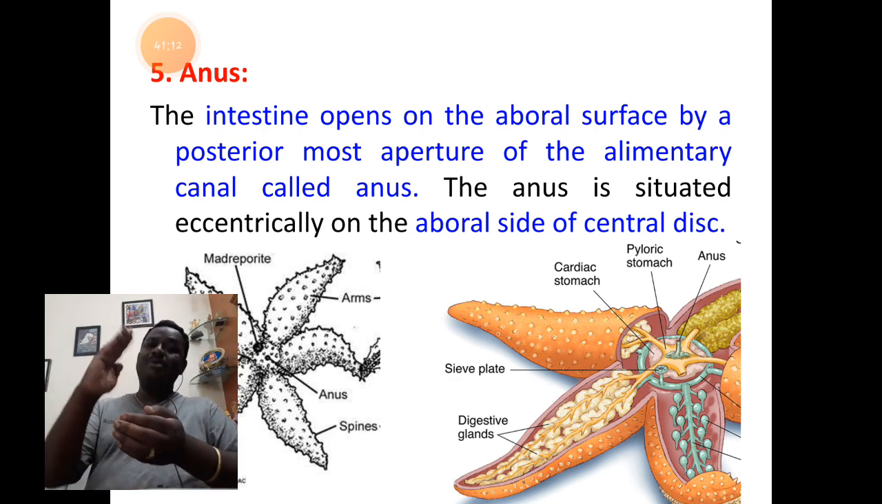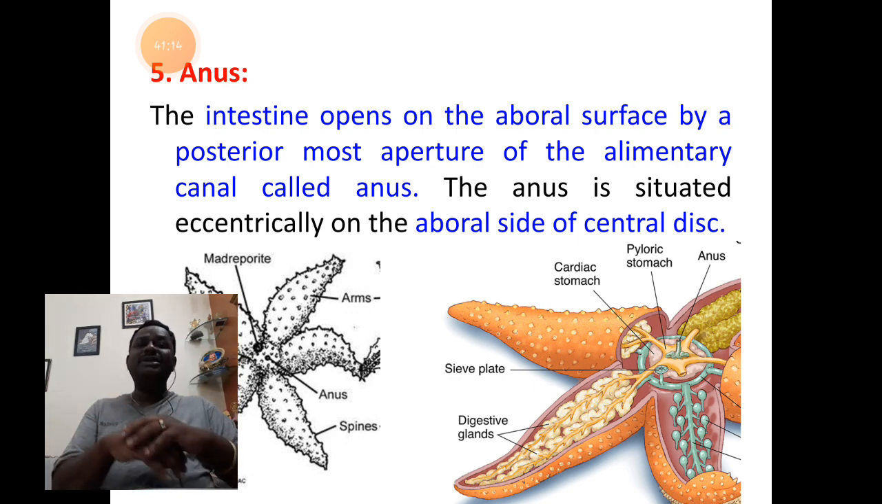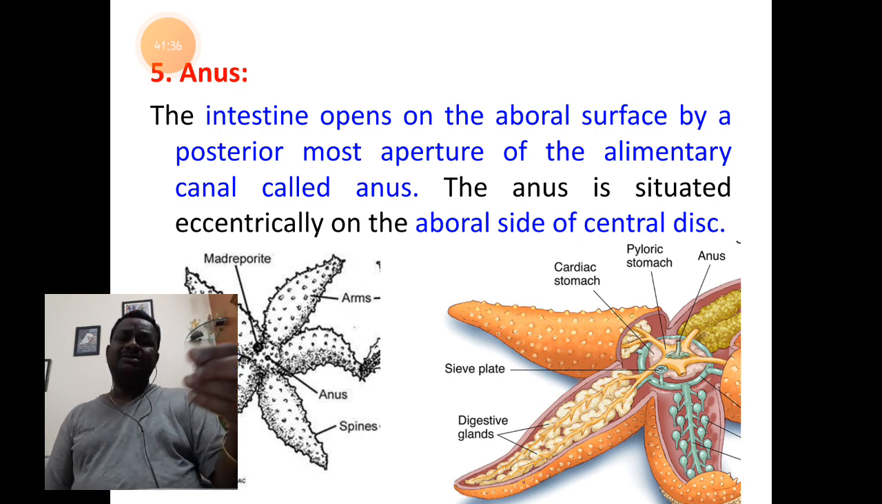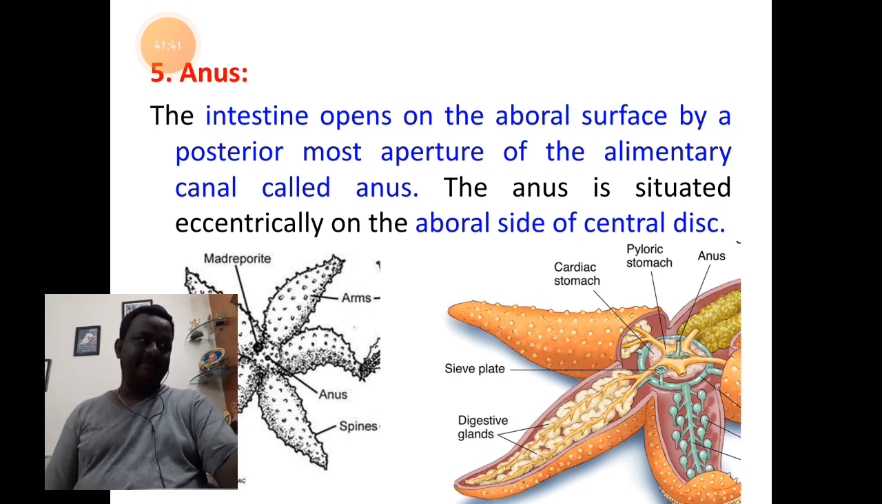So towards the aboral surface, the intestine opens out with a round opening or aperture. We call it the anus. It is almost eccentric in position on the aboral side of the central disc. Eccentric means towards the edge of the central disc. So that's about the importance of the anus.